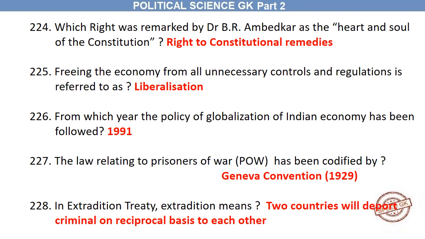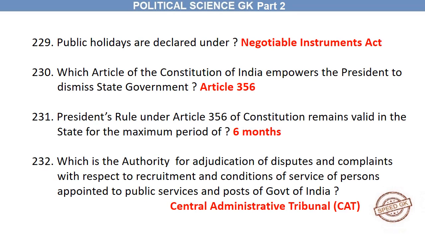In extradition treaty, extradition means two countries will deport criminals on a reciprocal basis to each other. Public holidays are declared under Negotiable Instruments Act. Which article of the Constitution of India empowers the President to dismiss state government? Article 356. President's rule under Article 356 of Constitution remains valid in the state for the maximum period of 6 months.